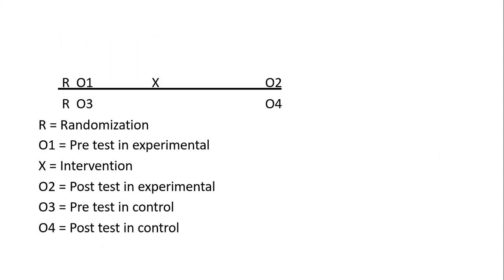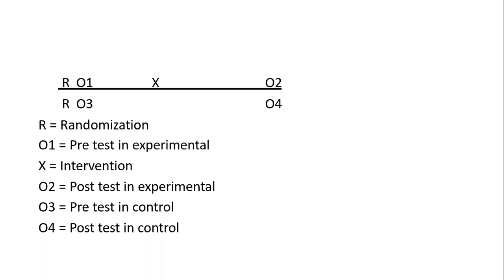So there is randomization, O1 and O3. O1 is the pre-test in the experimental group: what is the level of those to whom we are doing the experiment? And O3 is again the pre-test in the control, to check what the situation was before intervention. But for the control group, we are not doing any intervention. We are doing the intervention only for the experimental group. And then we will compare both the groups.